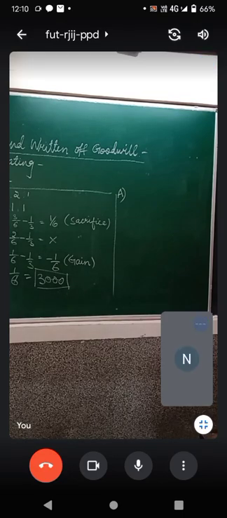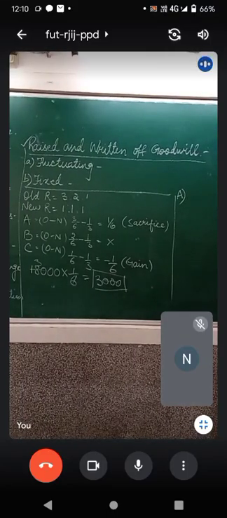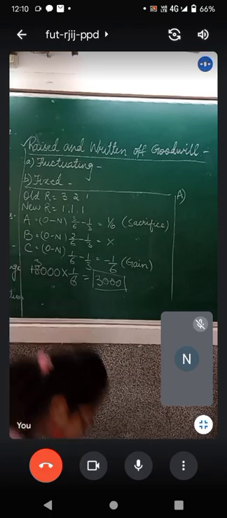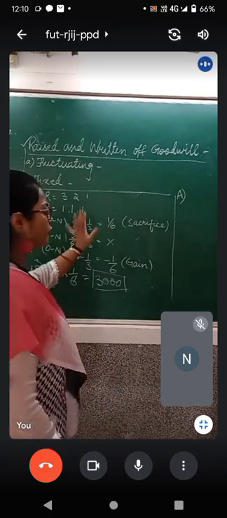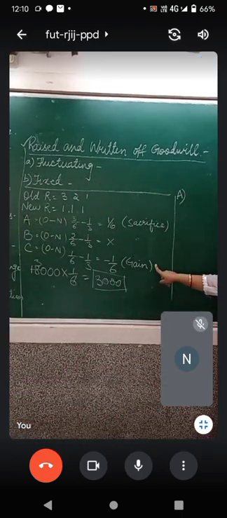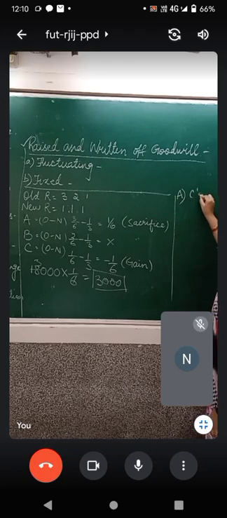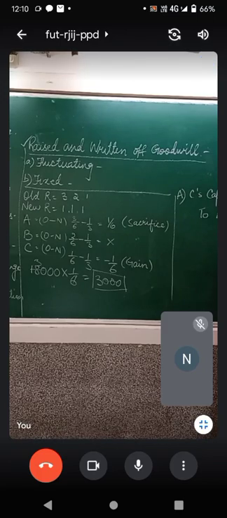Yes, ma'am. Okay, so first tell me, has everyone copied this working note? We have to calculate the old ratio, new ratio, sacrificing ratio and gaining ratio, and also the compensation amount of goodwill which is to be paid. Now, in case A, the journal entry that will be passed is gaining partner's capital account debit to sacrificing partner's capital account. So C's capital account debit to A's capital account. What shall be the amount? Ma'am, 3,000. Very nice.